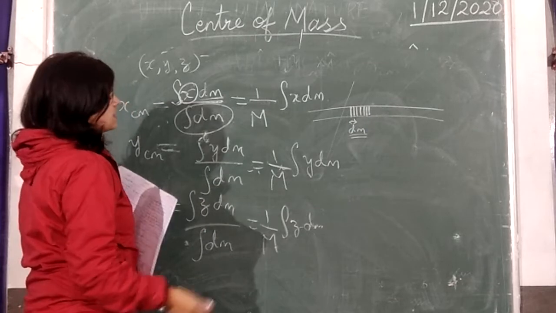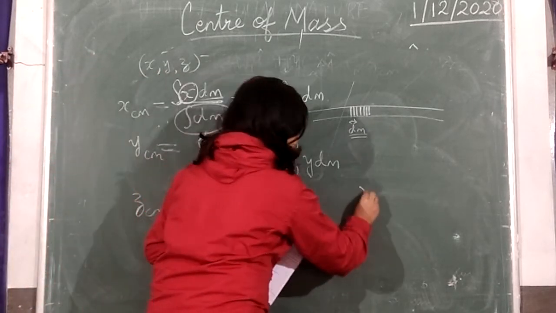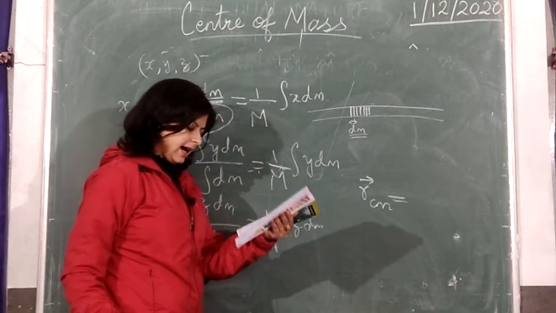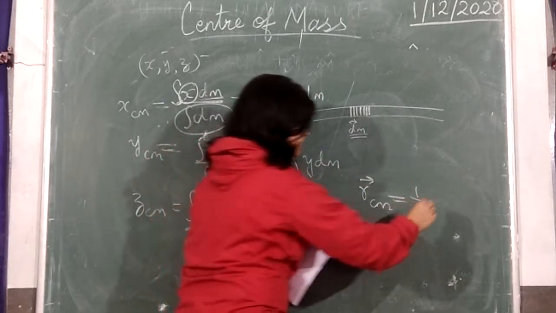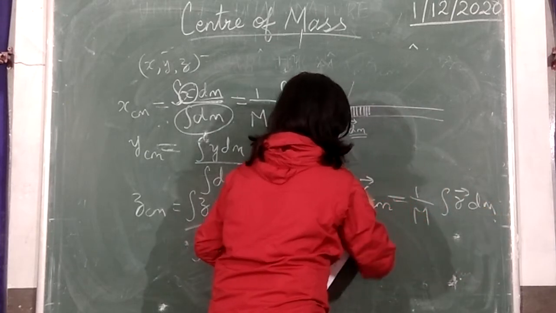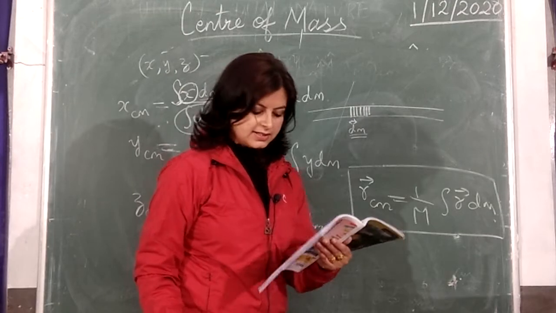If you want to express all three vectorially, from one single expression, you can write it as r, the position of the center of mass, equals 1 by M, integral of r dm. This is how you express the center of mass of a continuous rigid body.